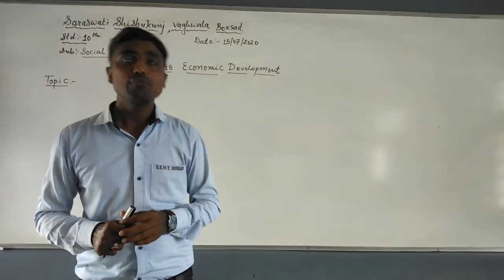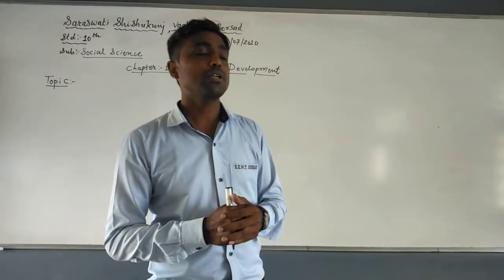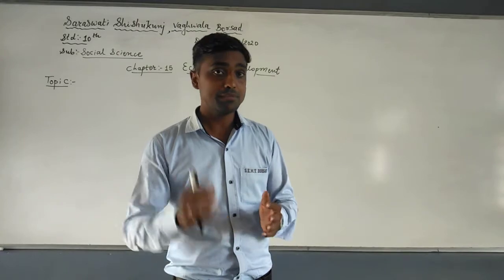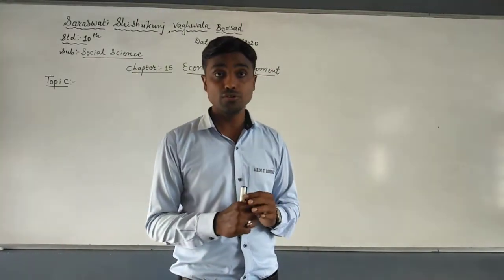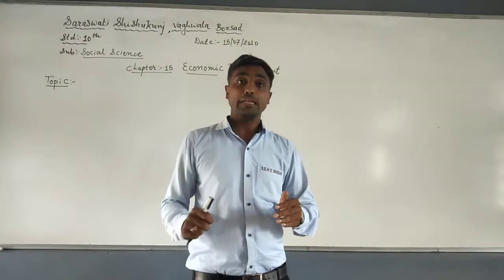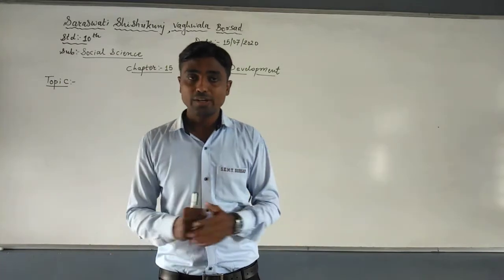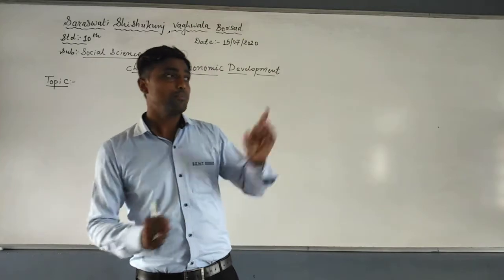Apart from this, in the market system the resources and economic decisions are taken keeping the price mechanism in mind. The market system is also known as the capitalist system. Here the government does not interfere. The government's role is nothing, so that is also called free economy. So we have discussed the market system.